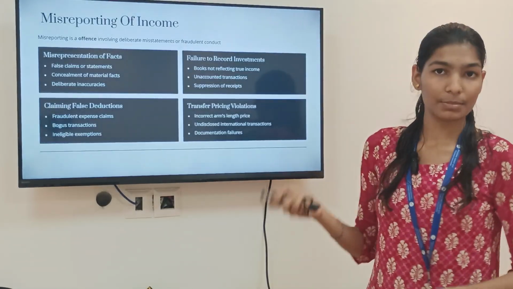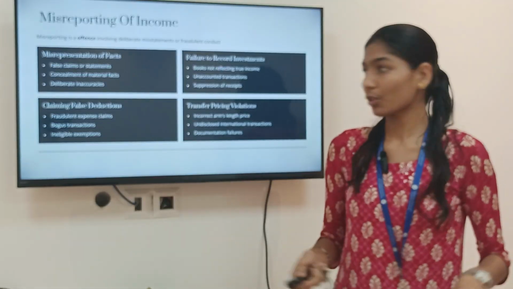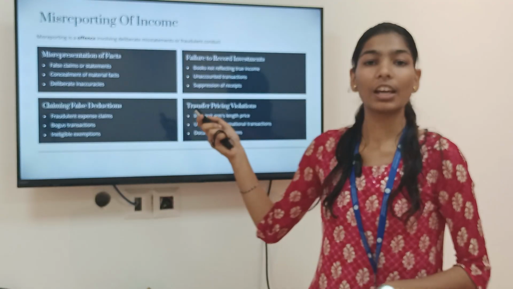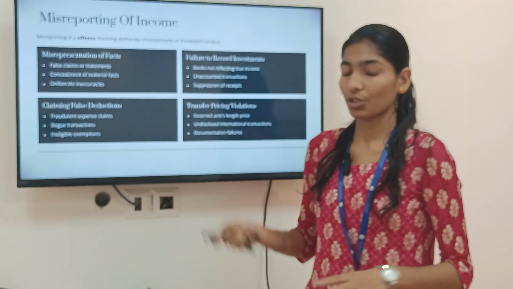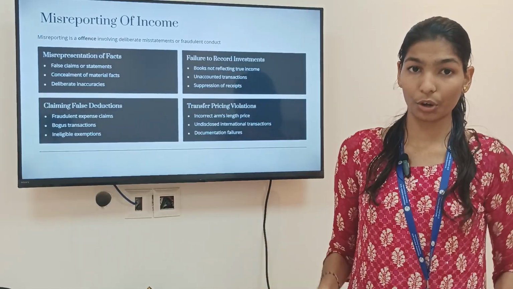So now let's see what is misreporting of income. Misreporting of income may be mainly because of four things. One is misrepresentation of facts, failure to record investment, claiming false deduction, and transfer pricing alteration. Misrepresentation of facts means in your claim or statement you're putting something which is false or not true.